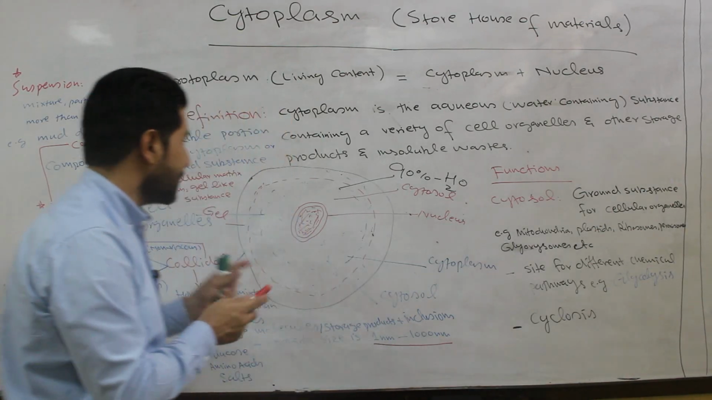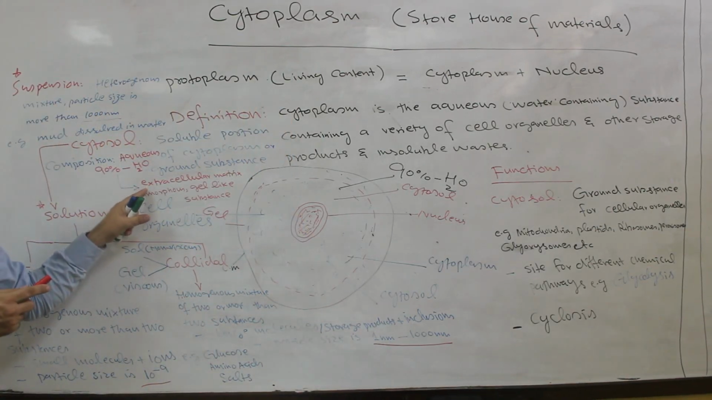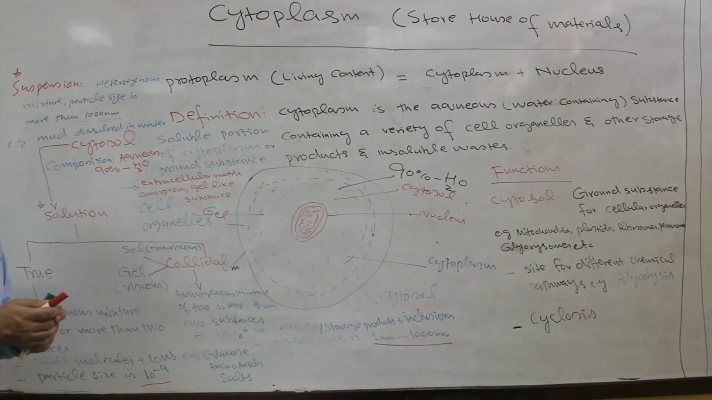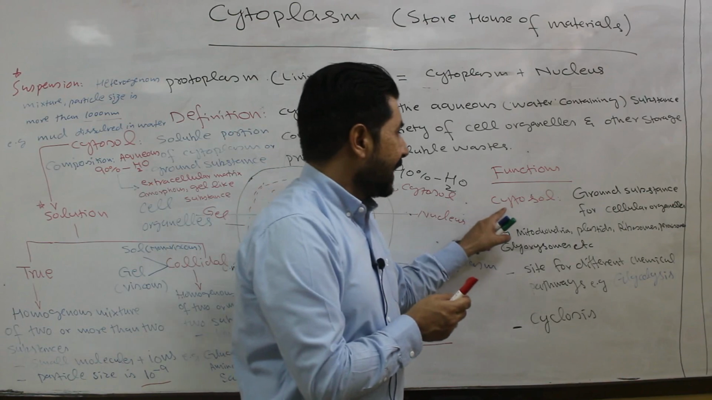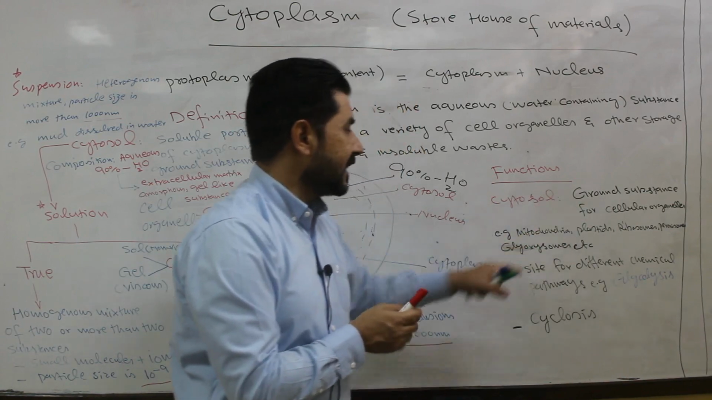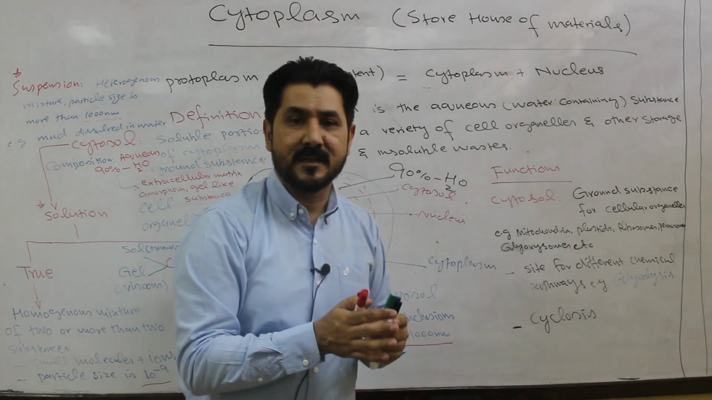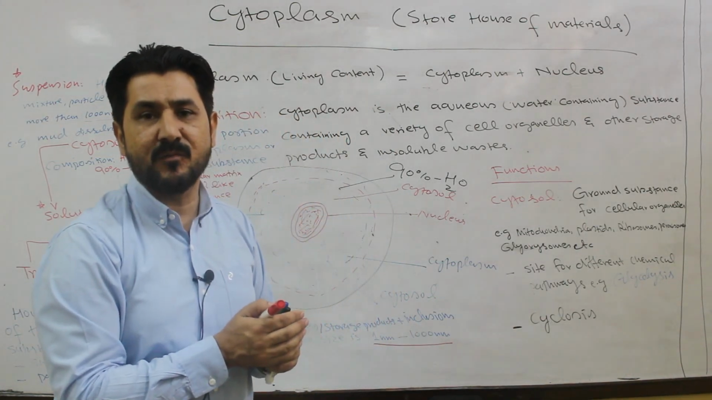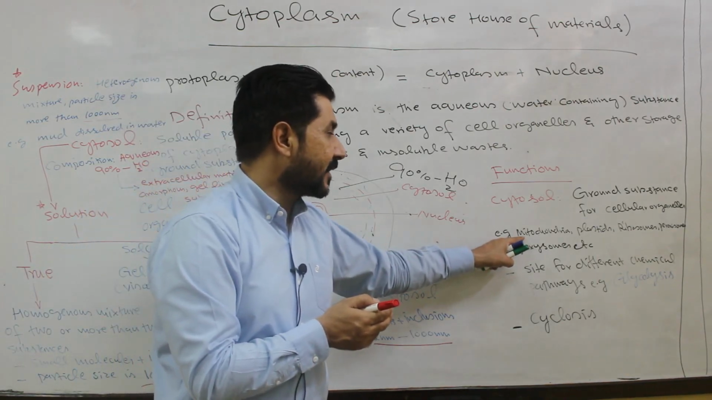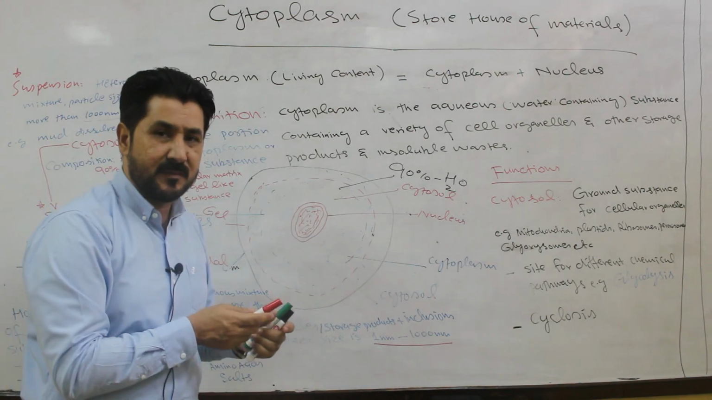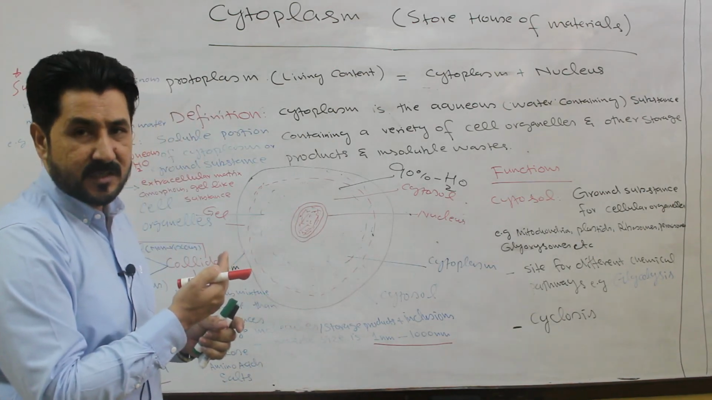Ground substance, what is ground substance? Ground substance is an extracellular matrix which is amorphous, that is shapeless, and gel-like, having gel-like consistency, it is viscous. And in this ground substance, all these cell organelles are present. Some are immovable, some are movable. Movable means, for example, mitochondria is a movable organelle because there is no specific location of the mitochondria. It can change its position.